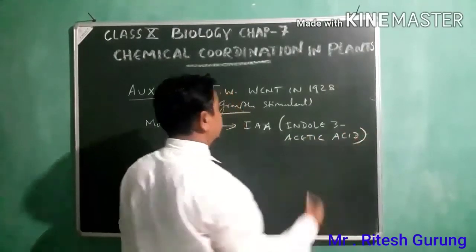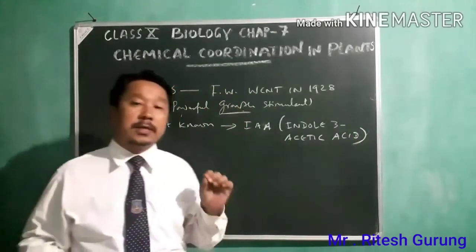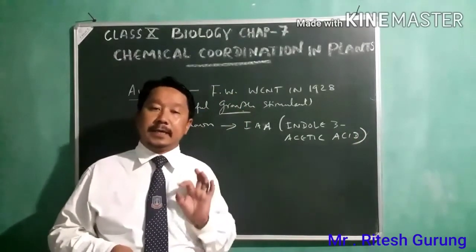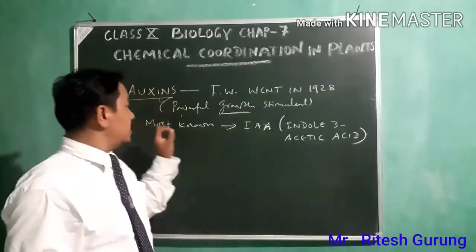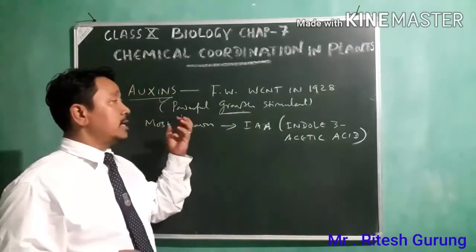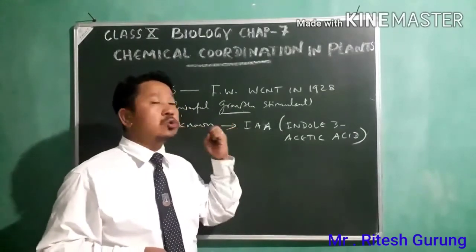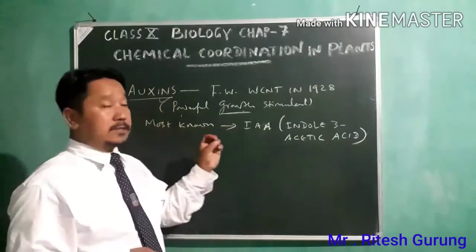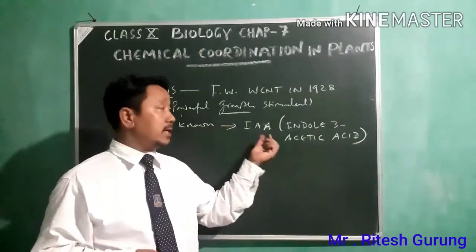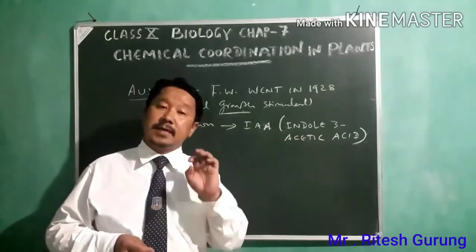So the very commonly known auxin is IAA, indole 3 acetic acid.